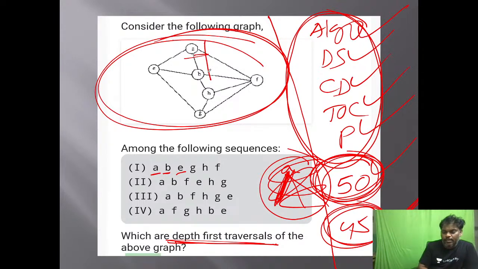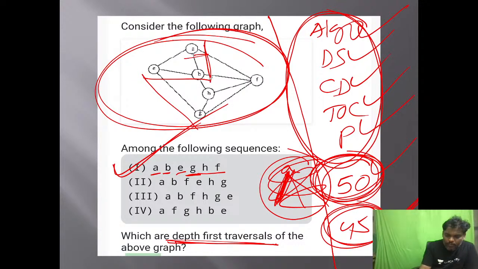Who is the B adjacent? E also, F also, H also. Take one person only. I think he took E. That is also okay. Next one, who is the E adjacent? Which are not completed? G. So G also okay. Next one, who is the G adjacent which are not completed? H or F? H. I think afterwards F. Yes, one is correct.